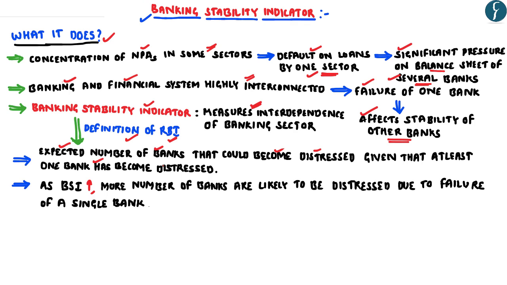at least one bank has become distressed, which means that this indicator measures how many banks are likely to get affected on account of the failure of a particular bank. So as the banking stability indicator increases, more banks are likely to get affected on account of the failure of a single bank. It means that the banking sector in India is more interdependent and failure of one bank has the capability to affect multiple banks.